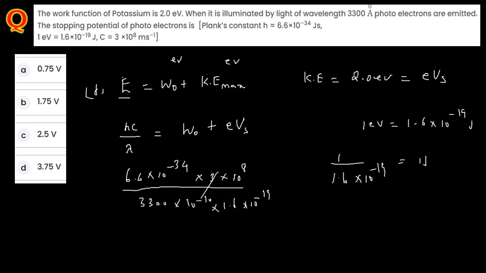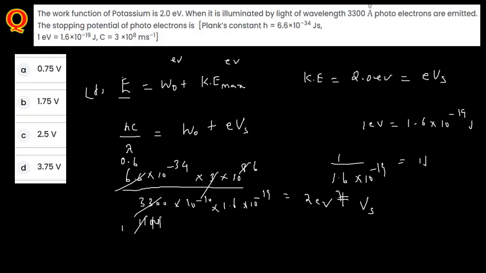If you cancel this, this double zero, this 2 0 you can cancel here, that is for 6 times. From this, this is 11, you can cancel again, that is 111, and this is 6.6, that is 0.6 here. Now this will be equal to W naught, which they have given as 2 electron volt, plus the kinetic energy, which is the one we are going to find out, that I mentioned as Vs. Now cancel this one.